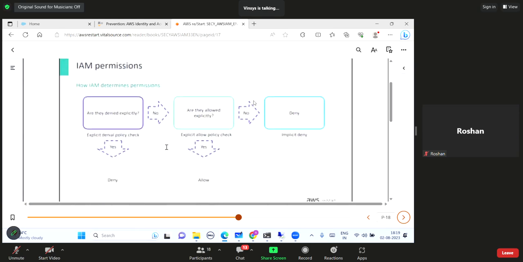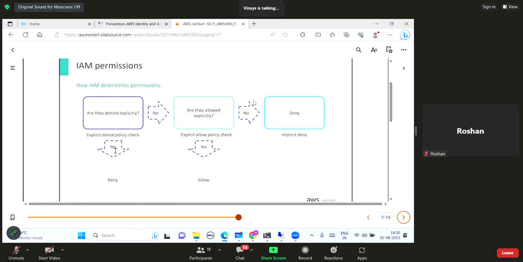Now this we have elaborated to some extent today: how IAM determines permission. Initially it checks, and I have already shown you that everything is implicitly denied, so no permission has been defined. If you have not given any allow permission, have you given any deny permission? Just like the S3 bucket service we worked on today, is there any explicit deny permission?